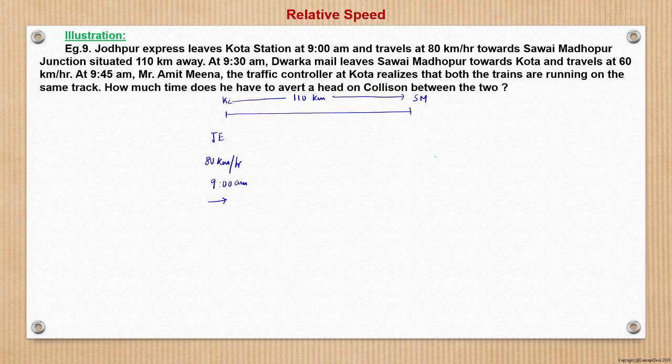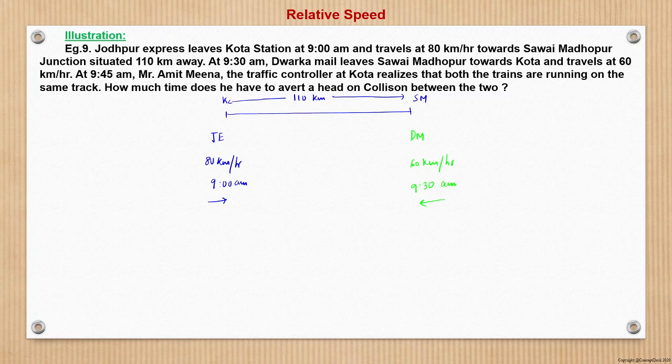At 9:30, Dwarka Mail leaves Savai Madhopur. So now what happens? At 9:30 a.m., Dwarka Mail is leaving at a speed of 60 km per hour towards this direction. So this type of problem we have already seen. Now at 9:45 a.m., that is 15 minutes after Dwarka Mail has left Savai Madhopur for Kota, Mr. Amit Meena, the traffic controller at Kota, realizes that both the trains are running on the same track. How much time does he have to avert a head-on collision between the two?